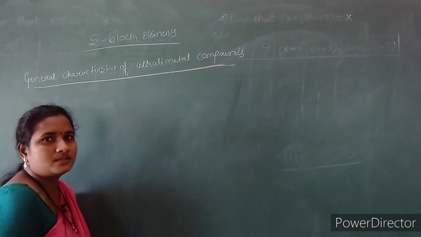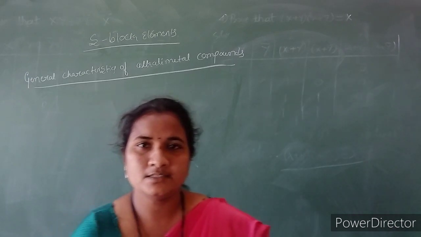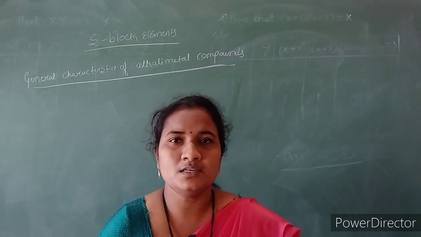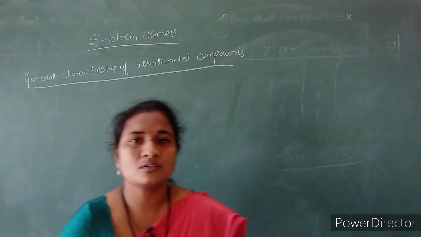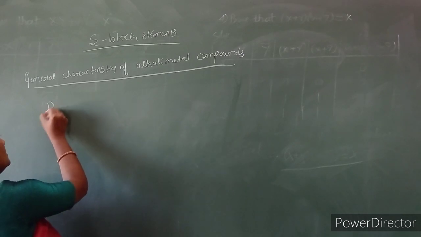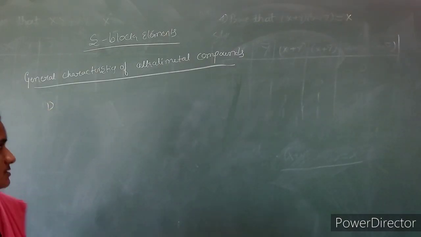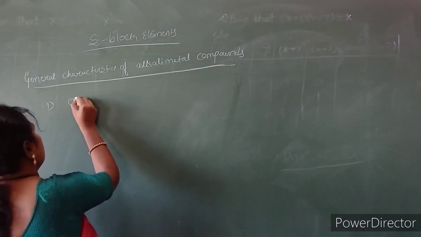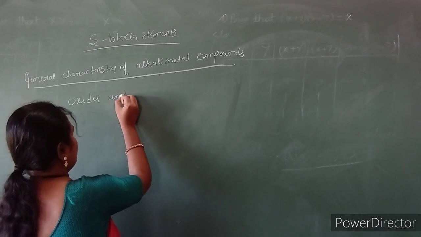So we know that these alkali metals will form oxides, halides, as well as some other salts of oxo acids. In that we should discuss the general characteristics regarding the oxides or else hydroxides.